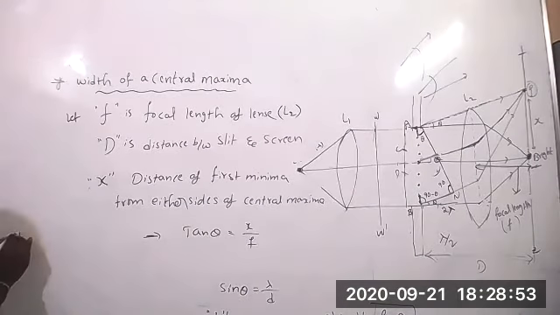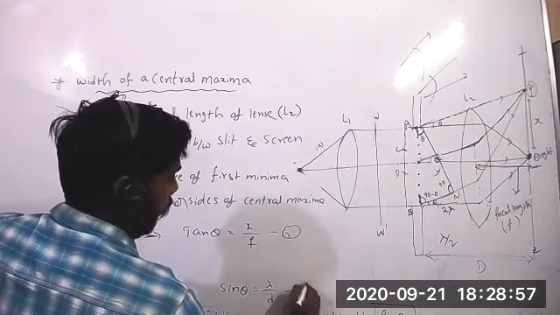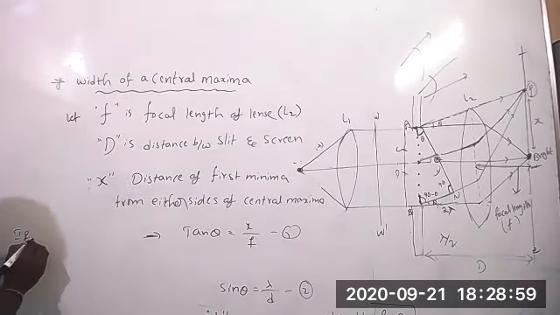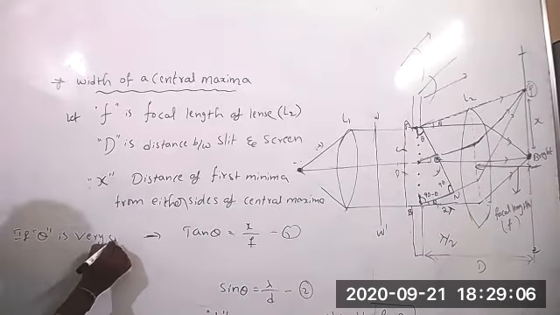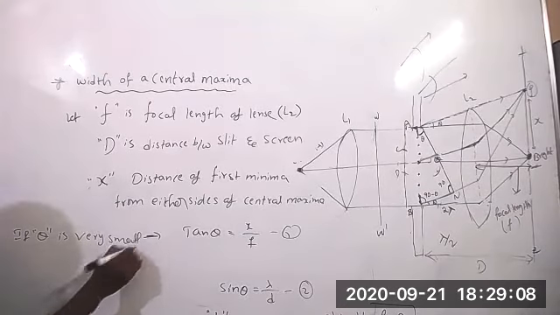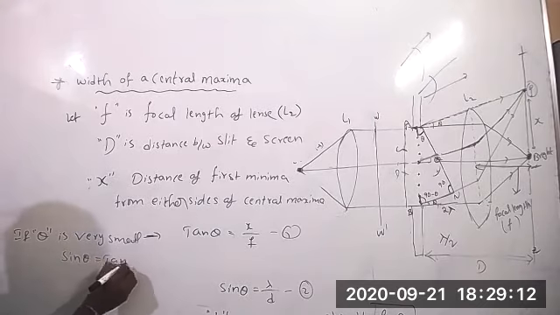If theta is very small, then from equation 1 and equation 2, sin theta equals tan theta.